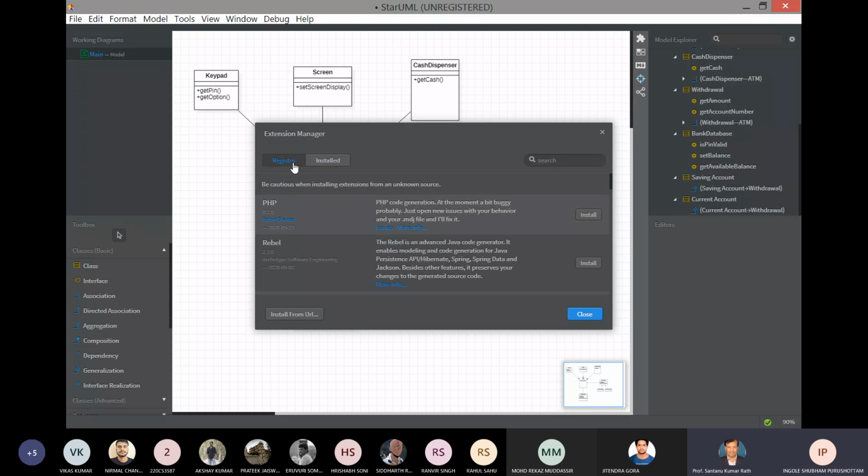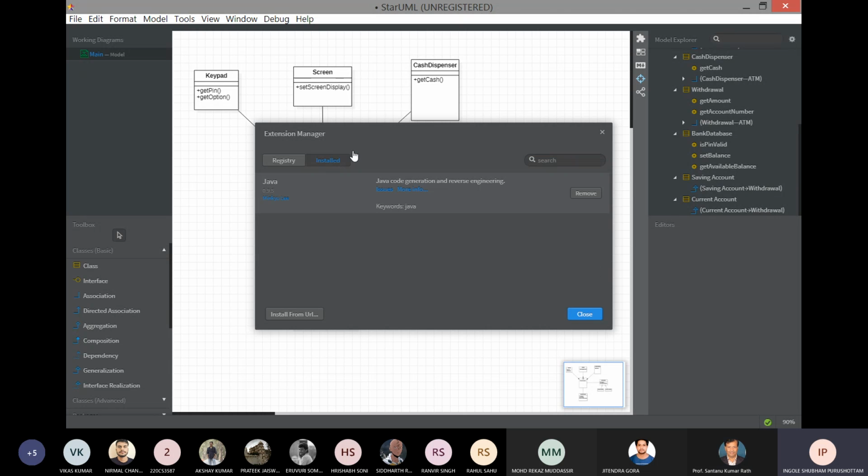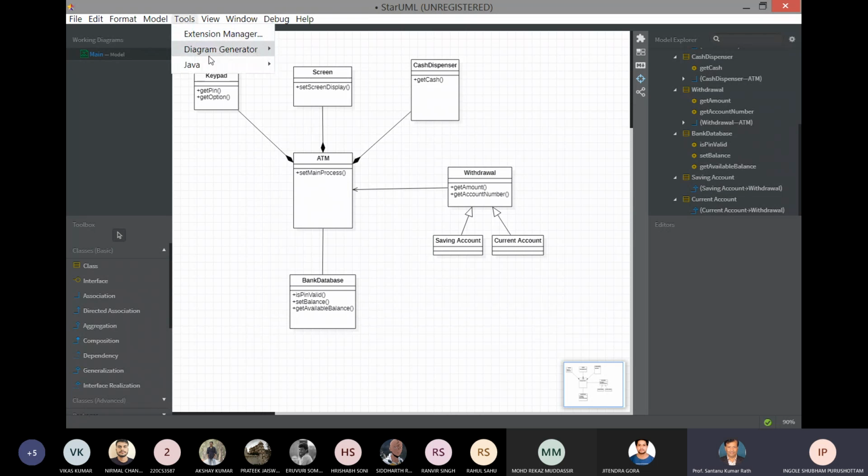So for you, if you are doing it for the first time, just search Java here. You can see this Java code generation and reverse engineering, and just install it. After that, you can see it in the install option. And after that, there will be a third option called Java.